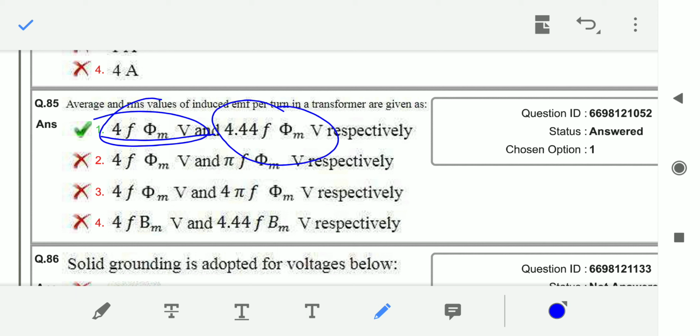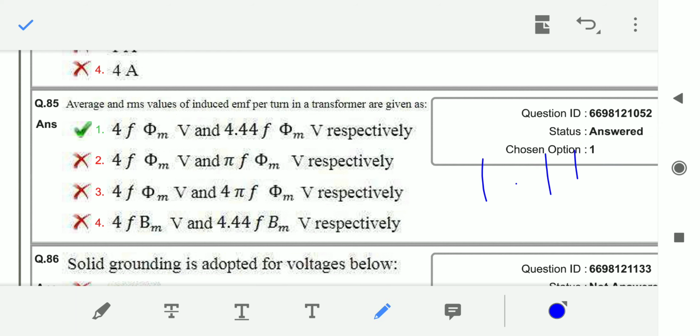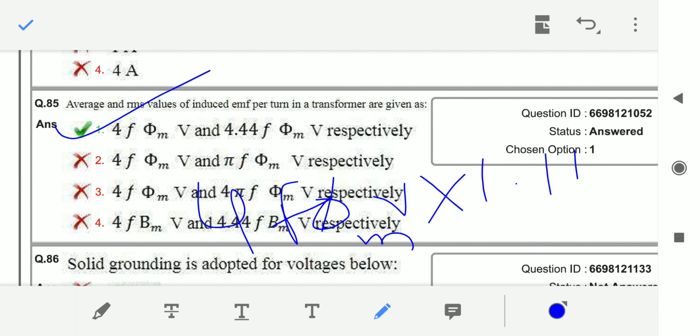RMS value is average value into form factor. The form factor for the sinusoidal wave is how much? 1.11. So 1.11 into 4F phi maximum volts is equal to 4.44 F phi maximum volts. So the answer is option 1.